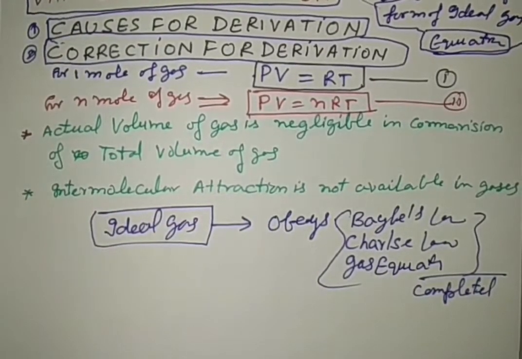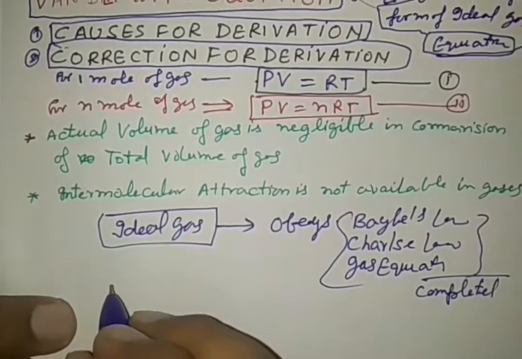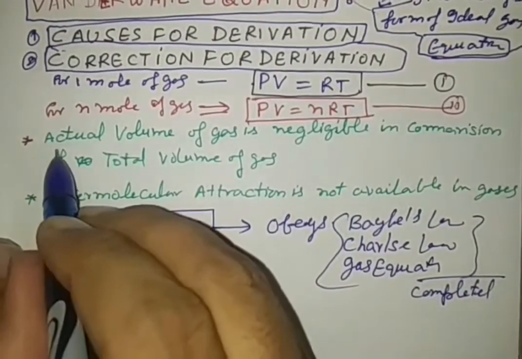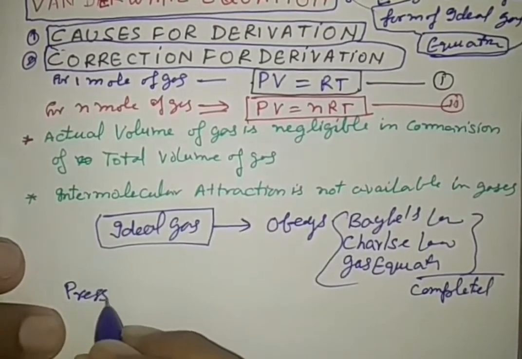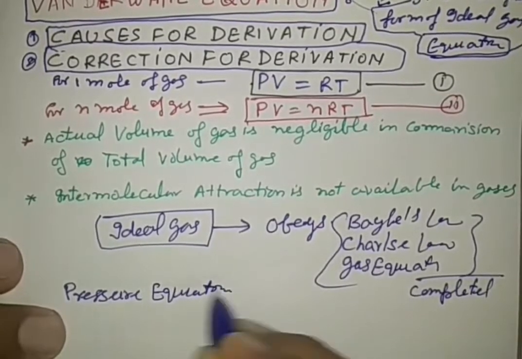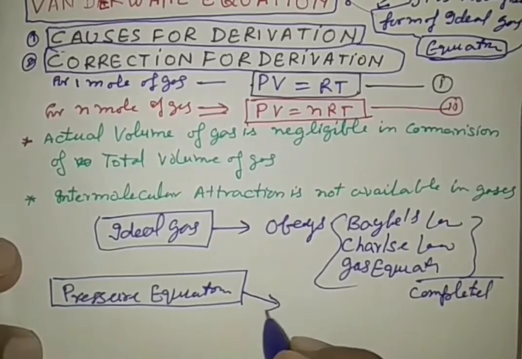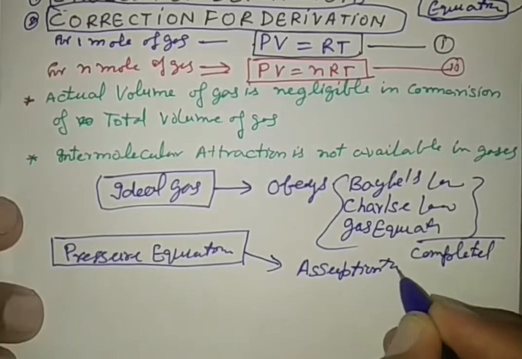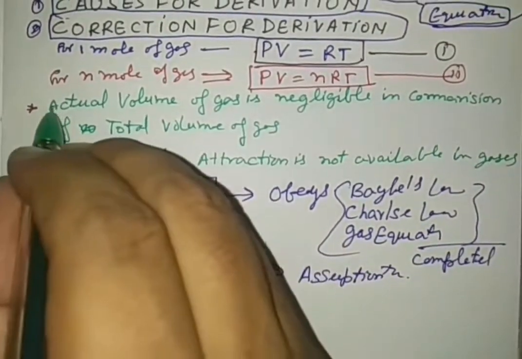The ideal gas equation, the pressure equation in the kinetic theory, is obtained by considering certain assumptions. What are these assumptions? See here in the green color.